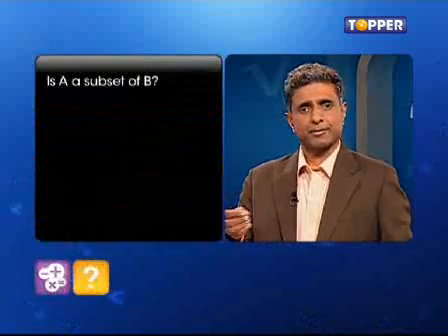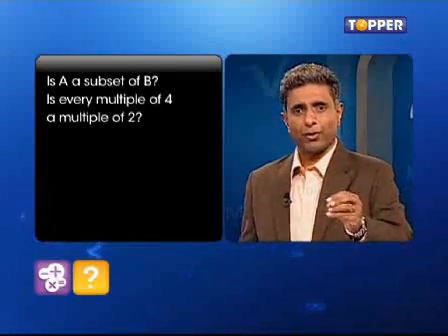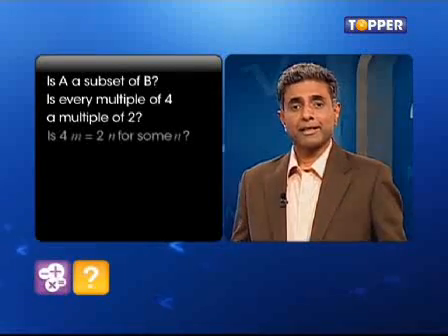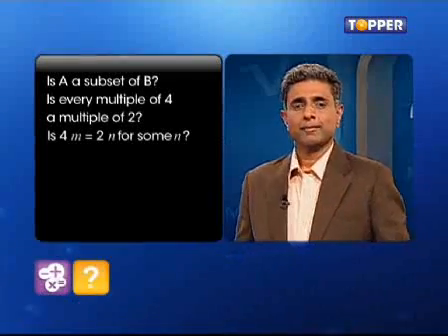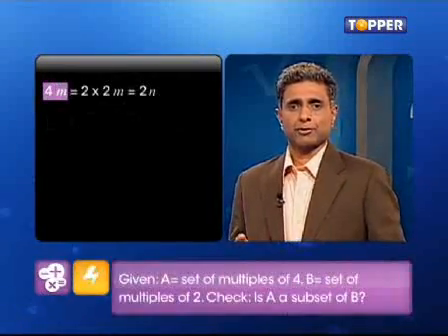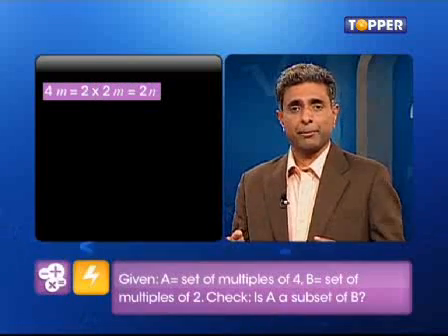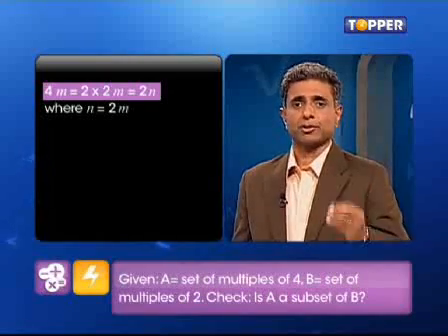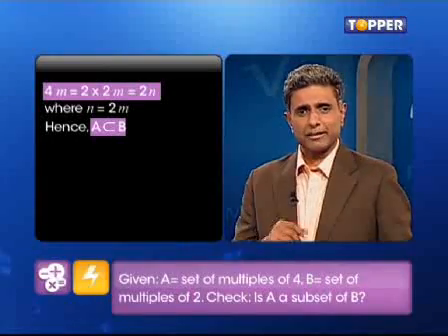The question now is, is A a subset of B? In other words, is every multiple of 4 a multiple of 2? In other words, is 4m equal to 2n for some n? Well, 4m is equal to twice 2m, which is equal to 2 times 2m. The n in our case is simply the integer 2m. So we are done. What about the other way around?